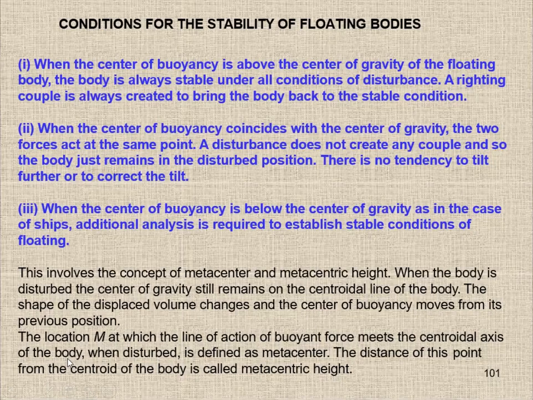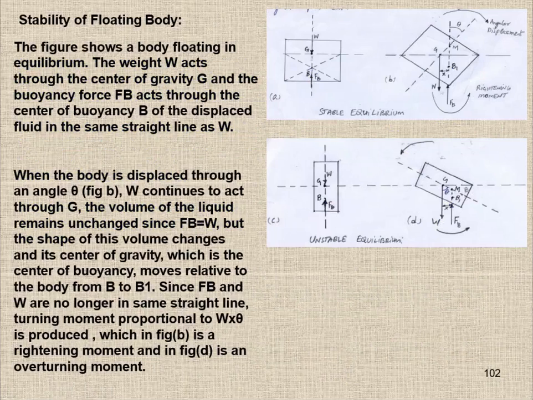The location M at which the line of action of the buoyancy force meets the centroidal axis of the body, this we can see already in the previous picture, but we will see in the further analysis, when disturbed is defined as the metacenter. The distance of this point from the centroid of the body is called the metacentric height. Okay, so let's see and analyze how we can calculate the metacenter and metacentric height. So let's see in this example,